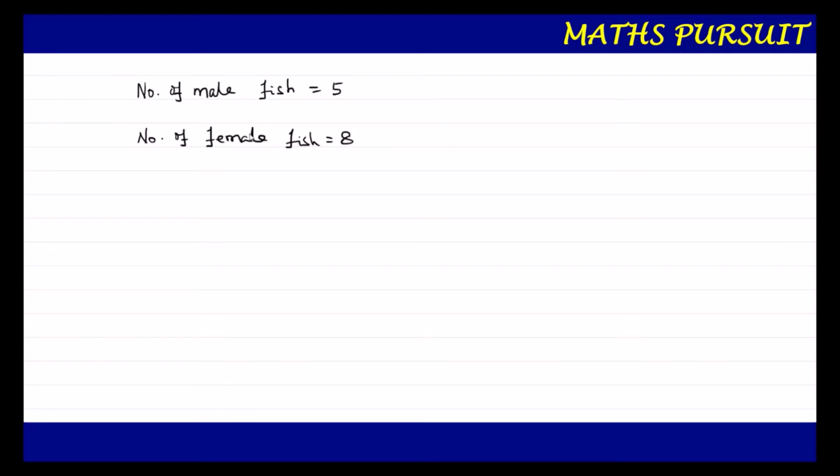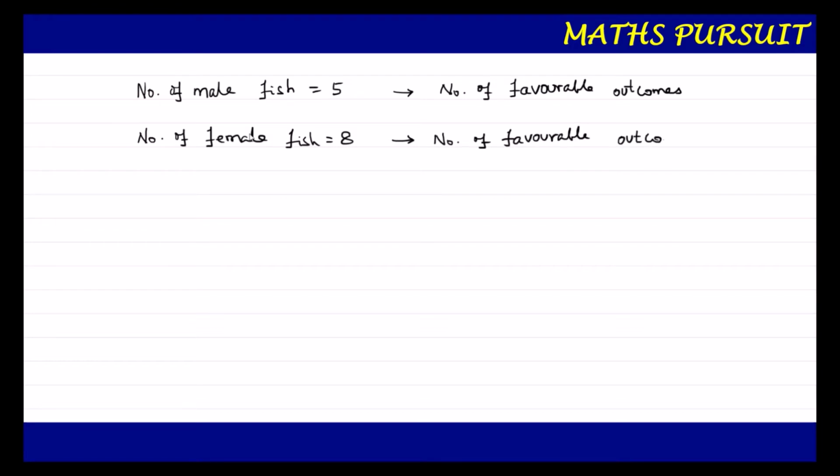Now guys, see, if the question asks us about male fish, then the number of favorable outcomes for male fish is going to be 5. Similarly, if the question asks something about female fish, the number of favorable outcomes for female fish is going to be 8.